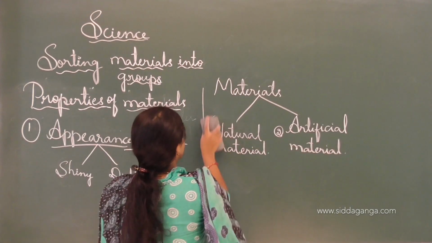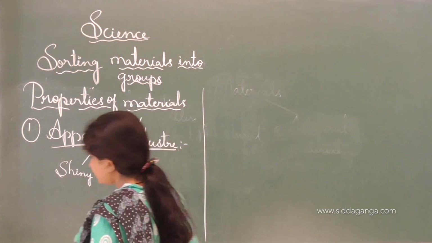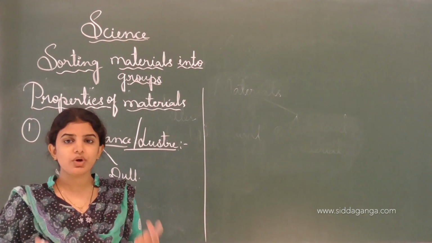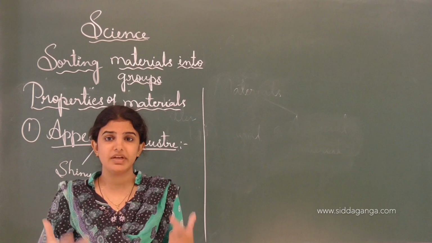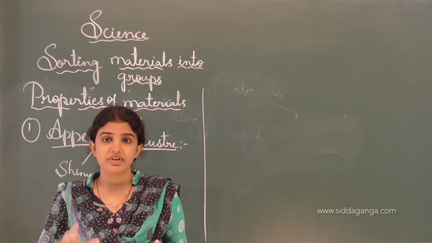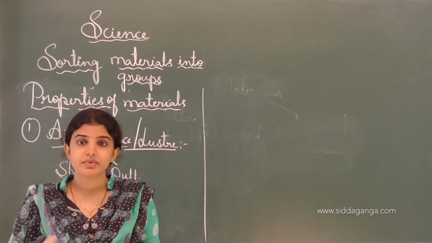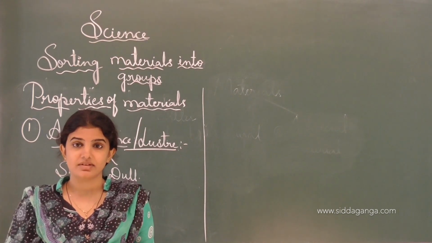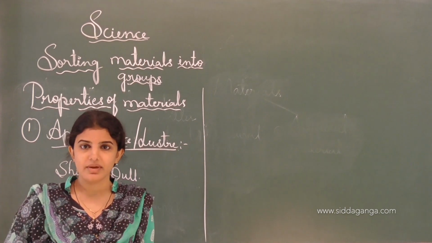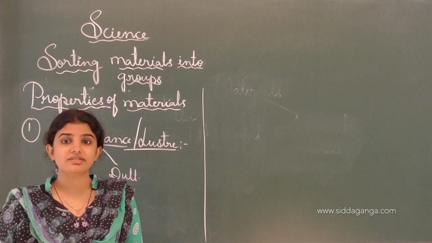I will write here. As we look around ourselves, we see many objects in our surroundings. The surfaces of some objects have a shine on them, for example a steel spoon, tap water and glass, etc. These are all surfaces which shine when the light falls on them, and that's why it is called the lustrous property or lustrous material.